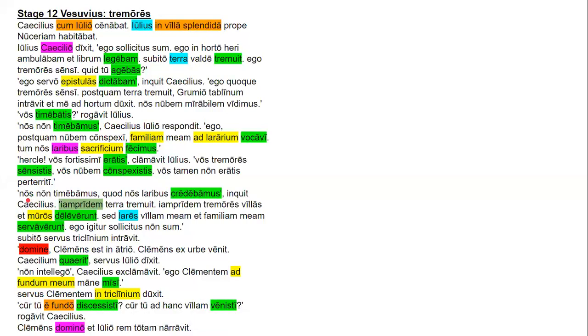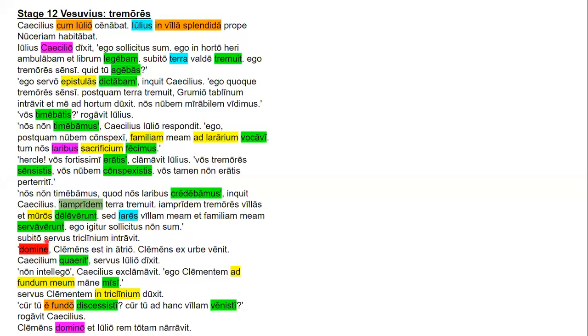Let's translate it. We were not afraid because we trust the Lares, said Caecilius. A long time ago, the earth trembled. A long time ago, the tremors destroyed houses and walls. But the Lares protected, or took care of. Servaverunt really means took care of. But the Lares took care of my house and my family. I, therefore, am not worried.